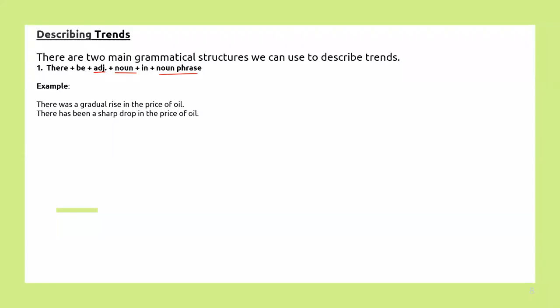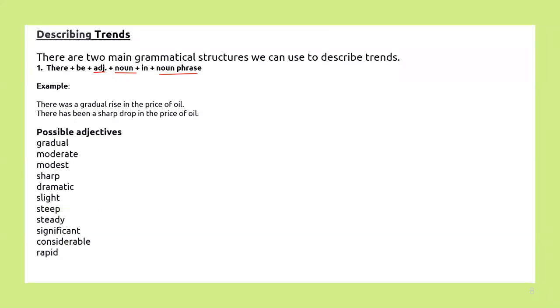Now according to the trend you can have a variety of adjectives. These are the possible adjectives you can see over here. There is gradual. Gradual is slowly either increasing or decreasing. There is gradual, then moderate, then modest.